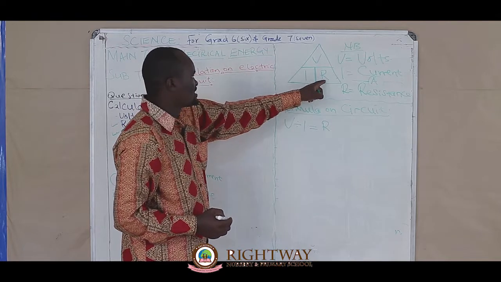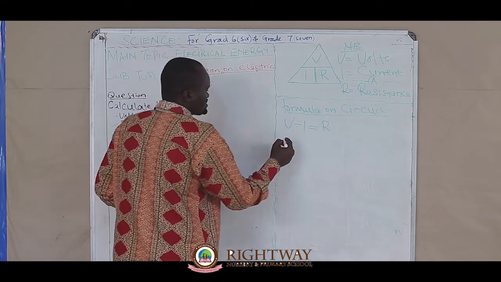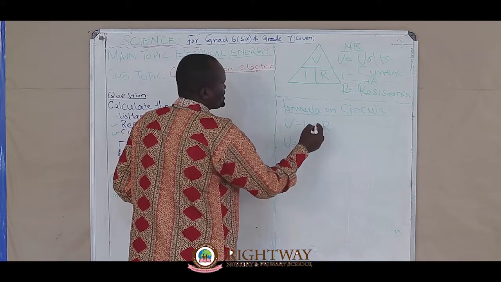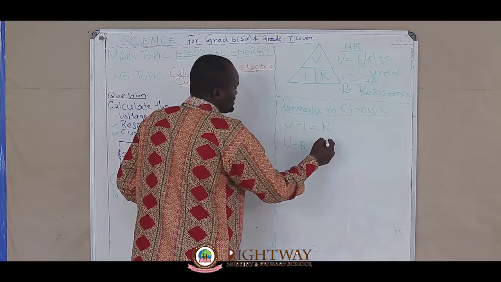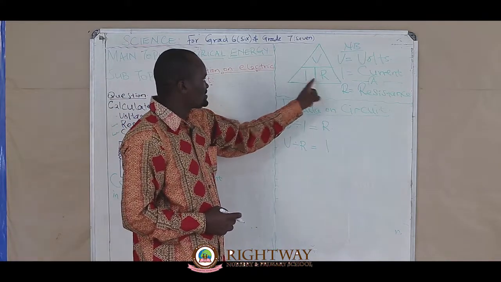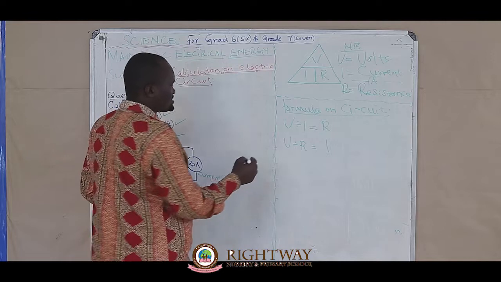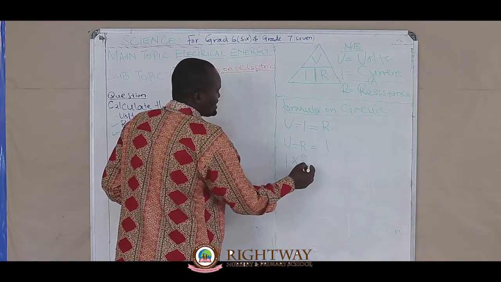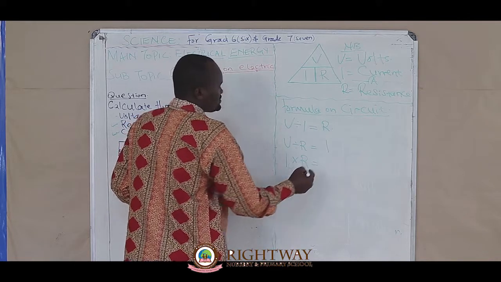Another line, another letter: this means V divided by R, and you are going to get I, which is current. Another line means I multiplied by R equals V.